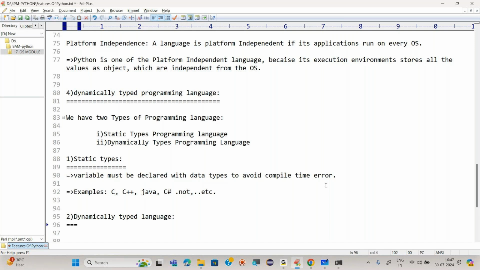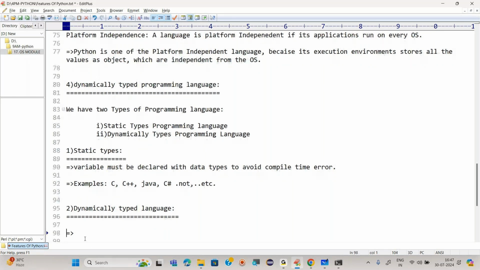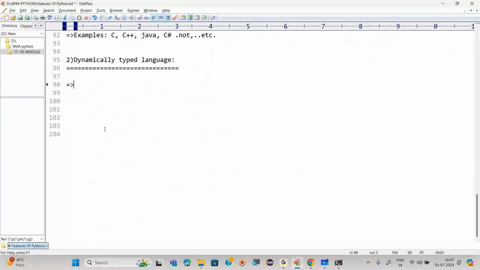What is a dynamically typed language? Tell me. Do we need to declare the data types? No. So I would say variables do not need to be declared explicitly.